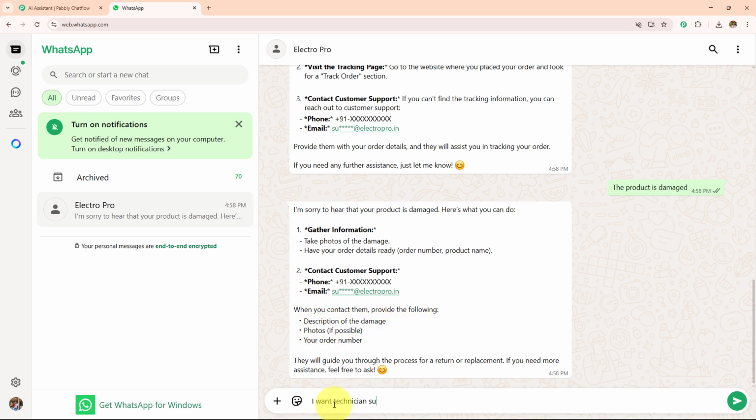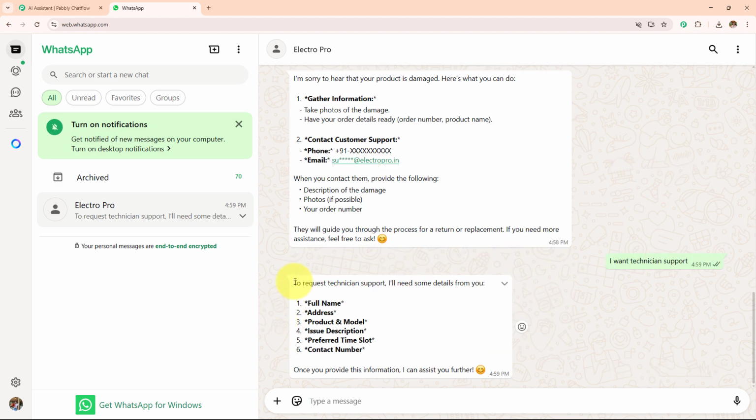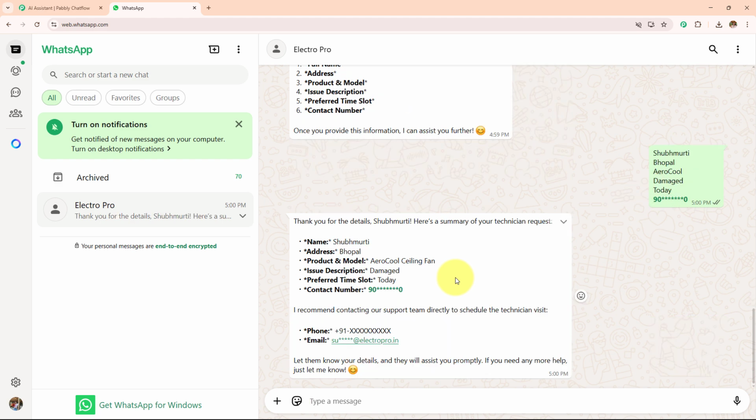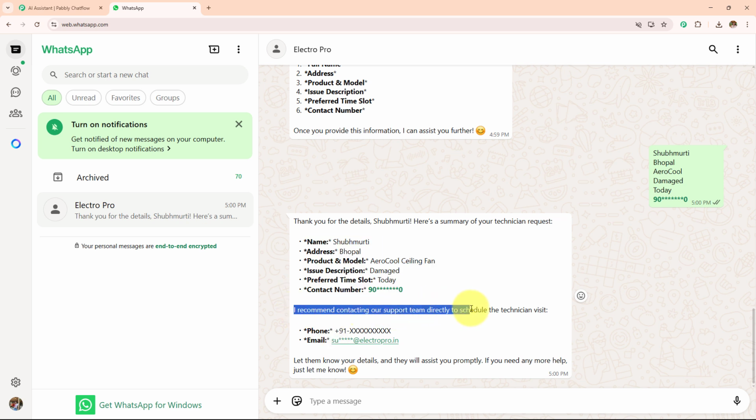So here I'm writing the message, I want technician support. So let's see what it replies. And here it has sent me, to request technician support, I'll need some details like the name. So I'm going to provide all the details which it is asking me for. So here I've provided all the details like this. And then let's wait for the reply, what it says. So here it has sent me the message, thanks for the details, and it has sent me the personalized details. It says that here is the summary of your request, and then I recommend contacting our support team directly. It has provided me with the contact details.